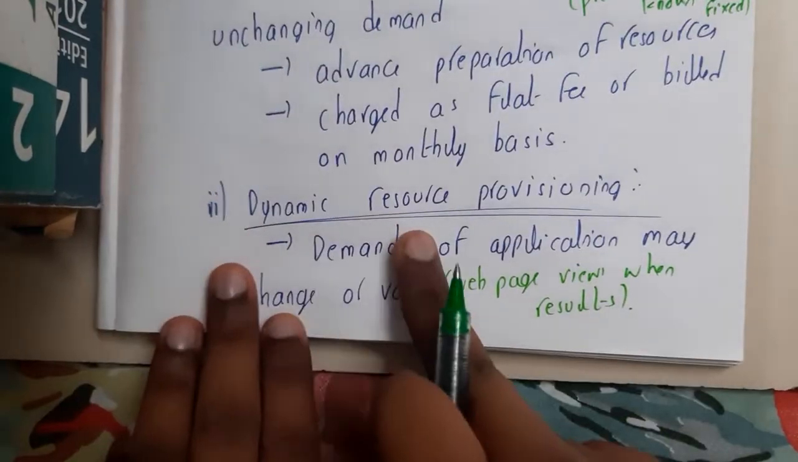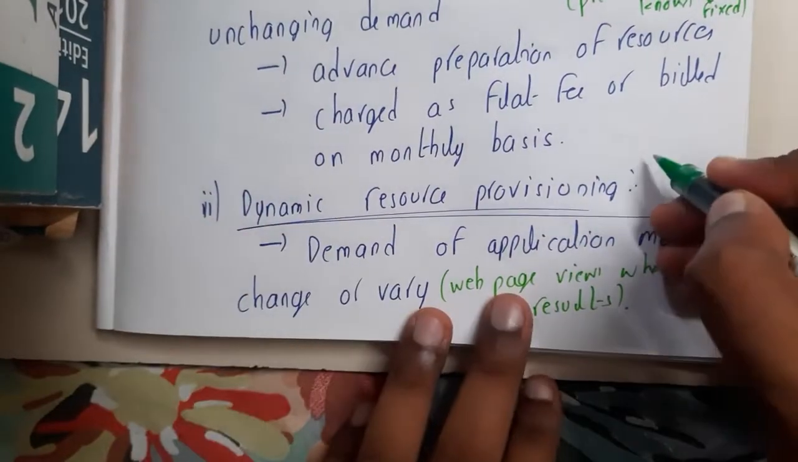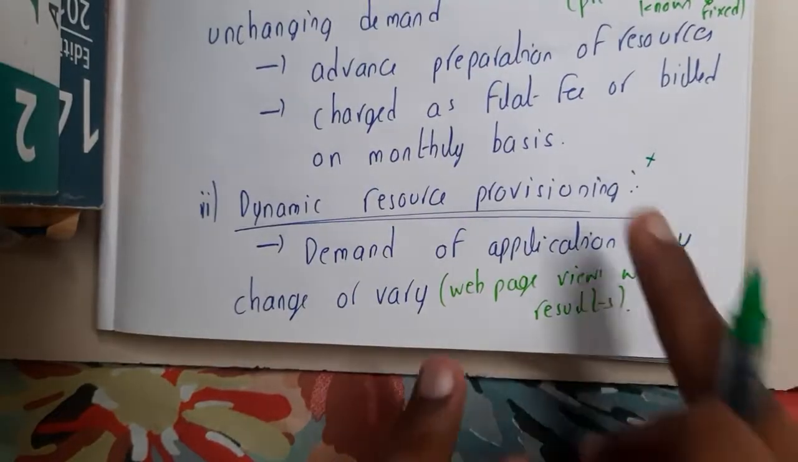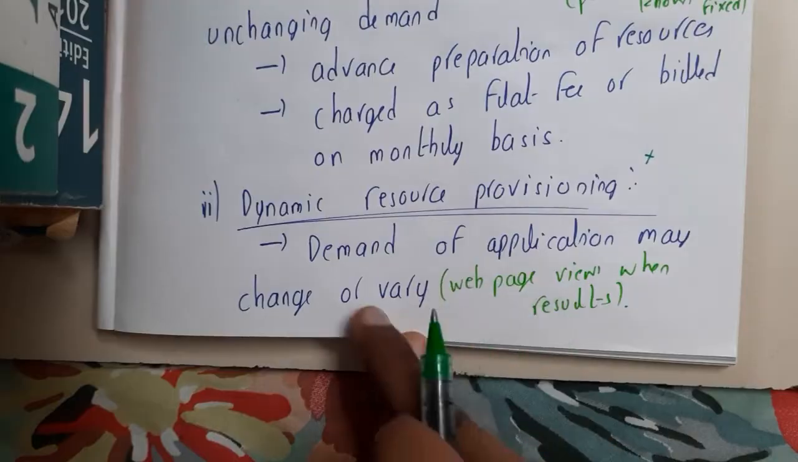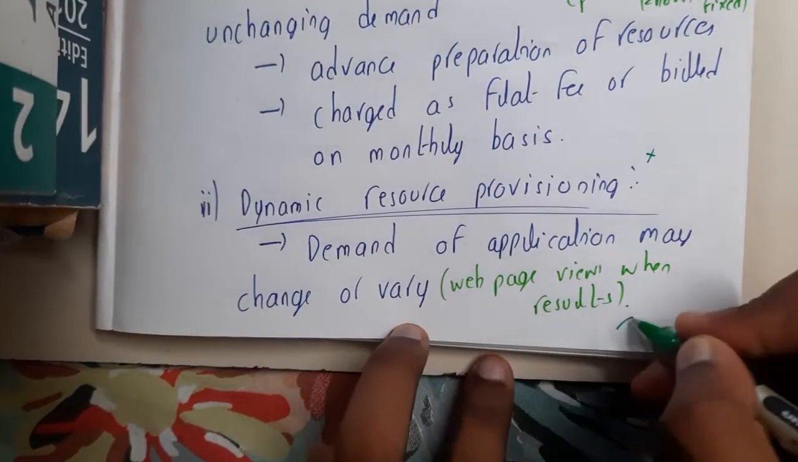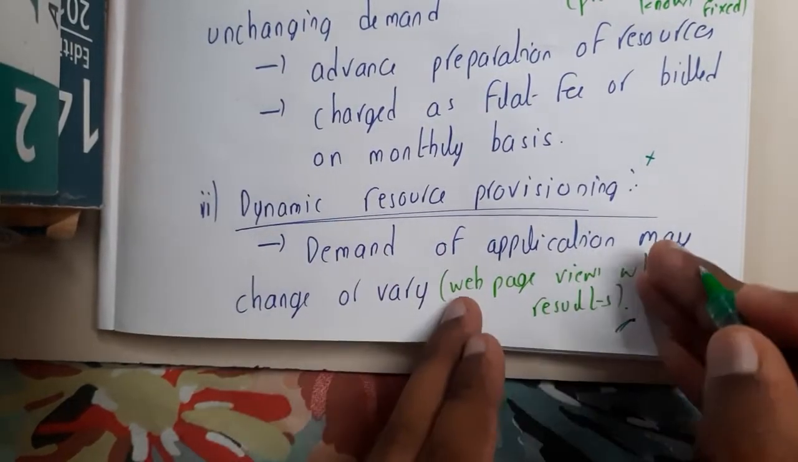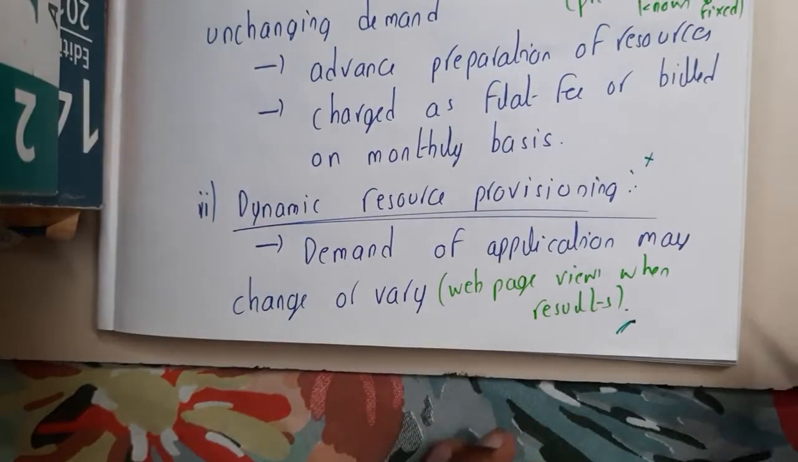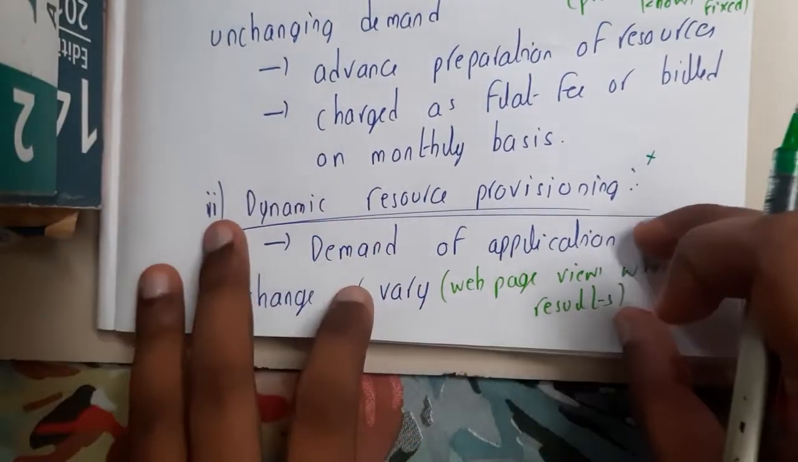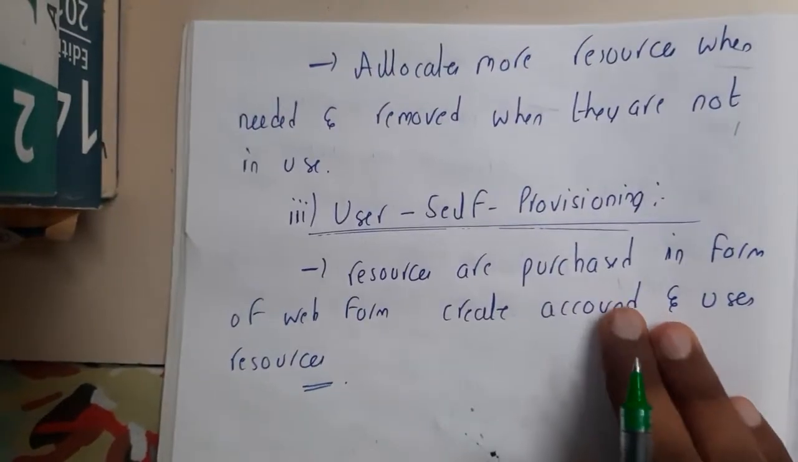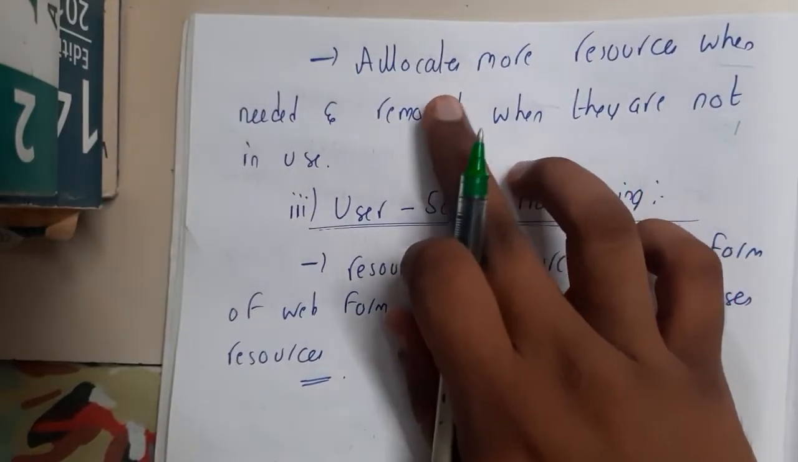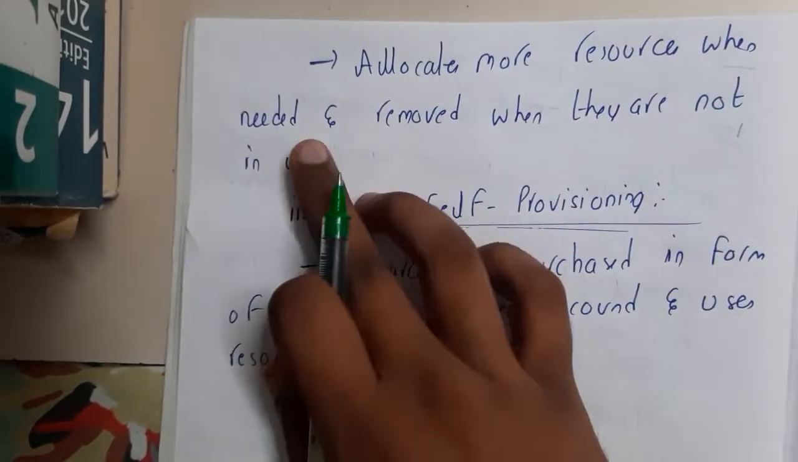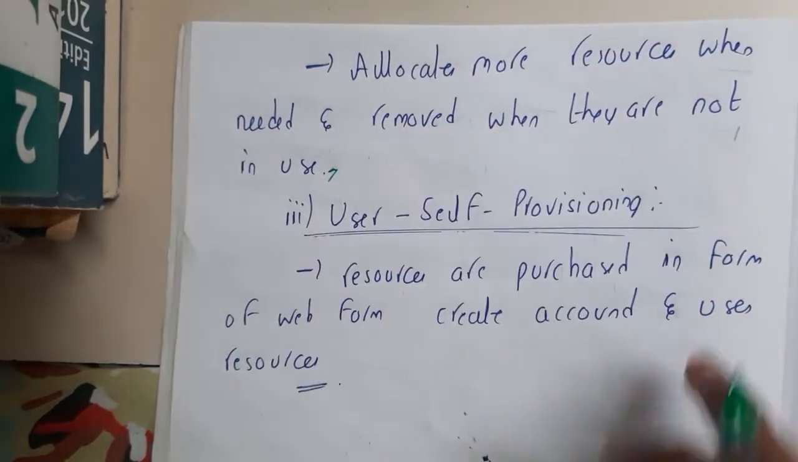Whereas dynamic provisioning is nothing but you don't know the forecast, like how it will be. So at that time we'll be moving on to dynamic resource provisioning. So demand of application may change and vary. The best example for this will be a website, guys. In websites we cannot say when the traffic will be high or when the traffic will be low. That is the reason why they always use dynamic resource provisioning, guys, if they want their server to be on 24/7, available all the time. Similarly, it allocates more resources when needed and removes them as per the use. So basically it is done automatically.